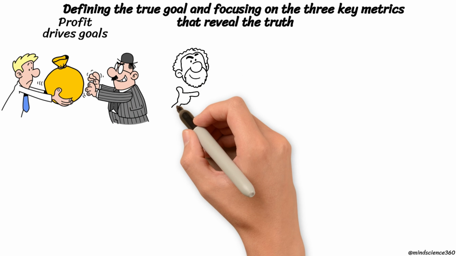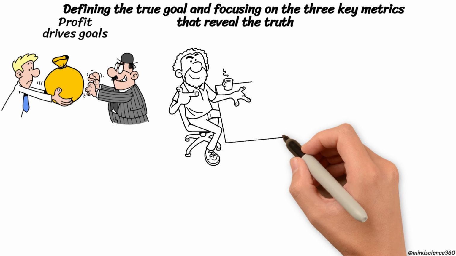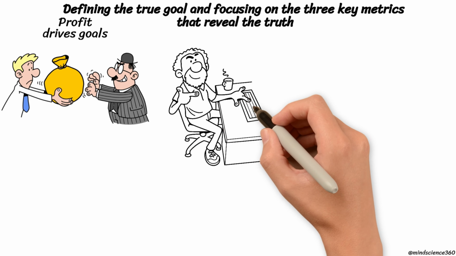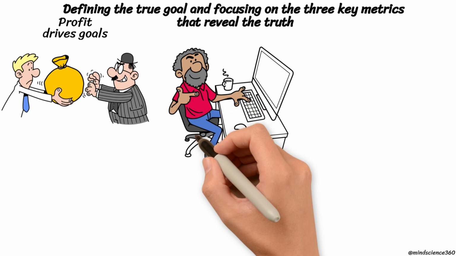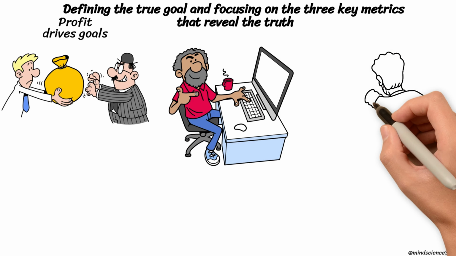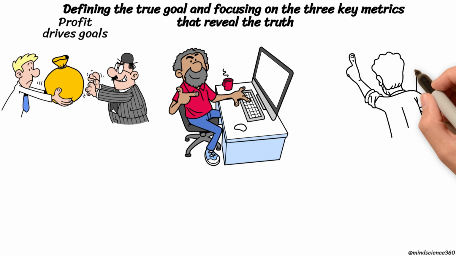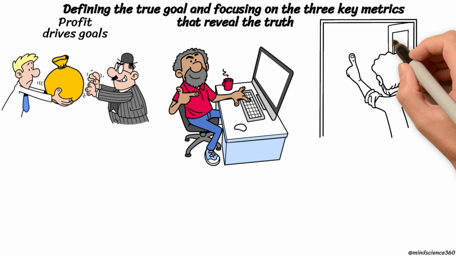To manage daily decisions, 3 key measurements translate the goal into operations: throughput, inventory, and operational expense. Throughput refers to the rate at which the system generates money through sales, excluding unsold output. Inventory represents the money invested in items intended for sale, while operational expense is the cost to create throughput.